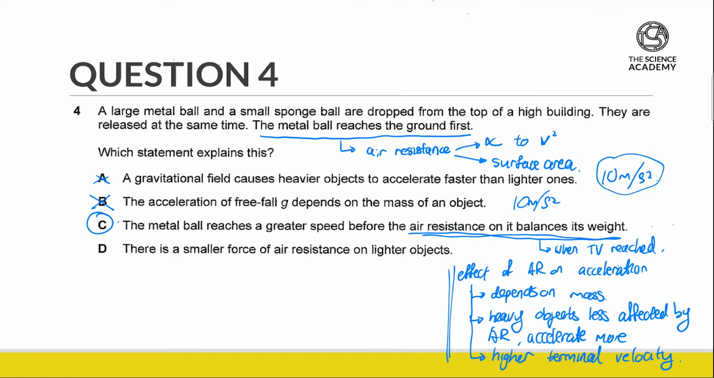Now, let's take a look at D. D suggests that there is a smaller force of air resistance on lighter objects, and we know that this is not necessarily true. As mentioned, air resistance depends on the velocity squared, as well as the surface area, and air resistance does not necessarily depend on the mass. Alright, so as such, our answer for this once again is C.